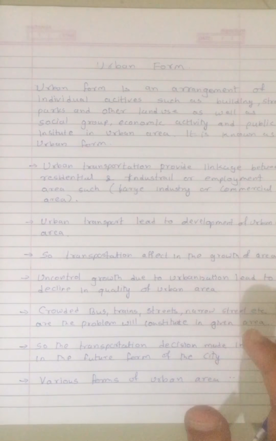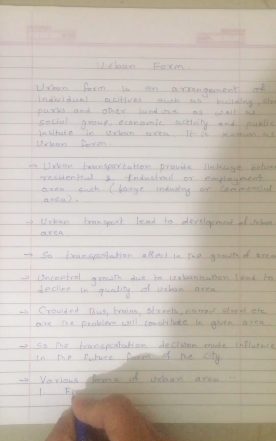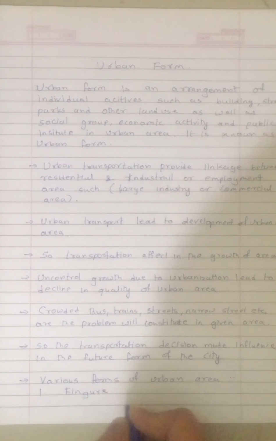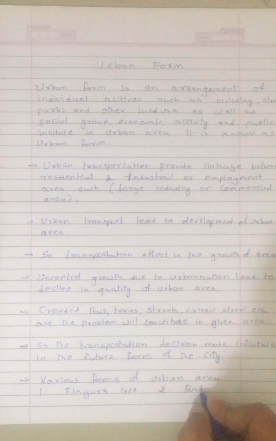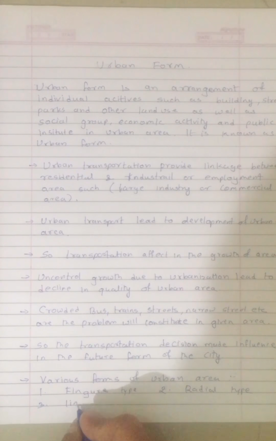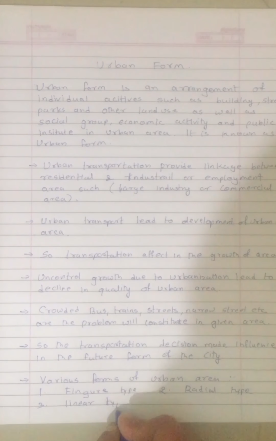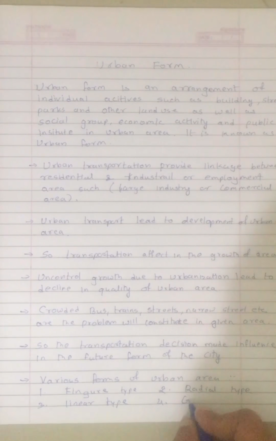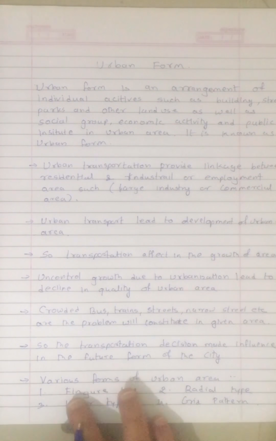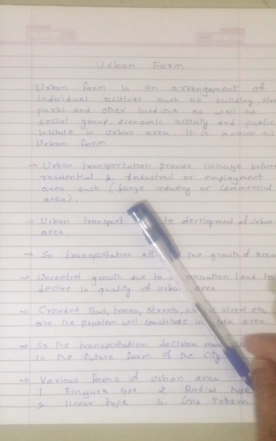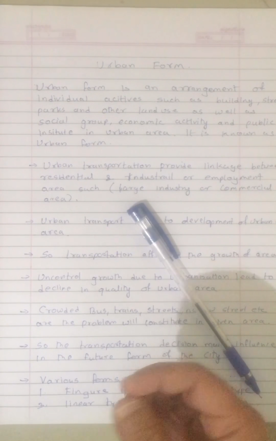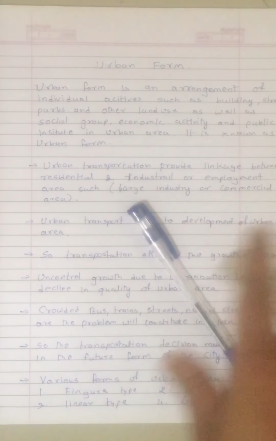There are widely four types. First, finger type. Second, radial type. Third, linear growth or linear type. And fourth, grid pattern type. Clear? In four forms the urban area can develop: first finger type, second radial type, third linear type, and fourth grid pattern type.